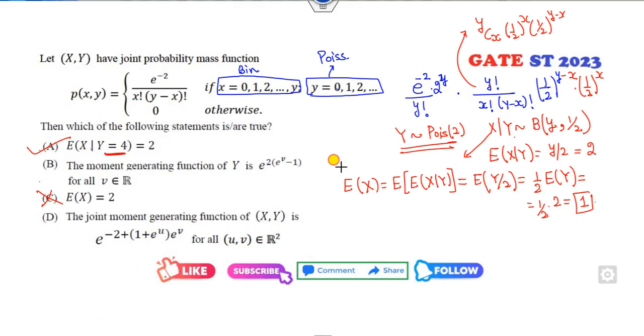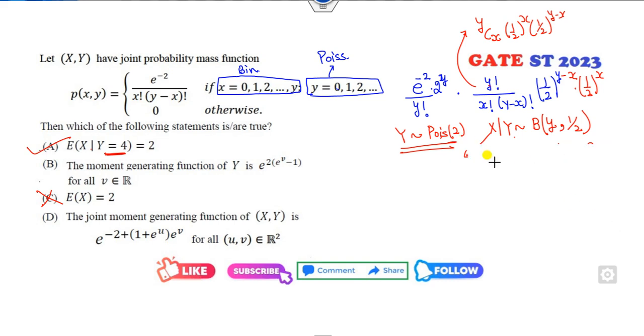Now the moment generating function. So I have these two distributions. Fine. Now what is y? Y is my Poisson distribution. So what is the moment generating function of y? e raised to power lambda, e raised to power t minus 1. Lambda is 2. So yes, it is satisfied. The moment generating function of this one, how can you do it? Again, very simple.